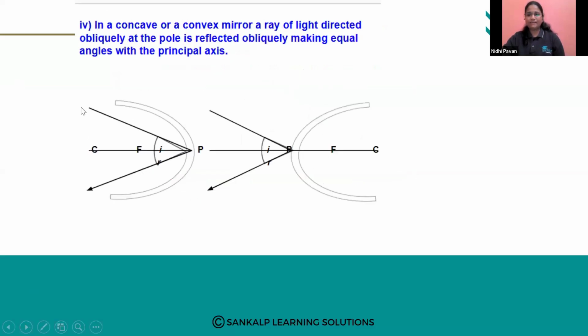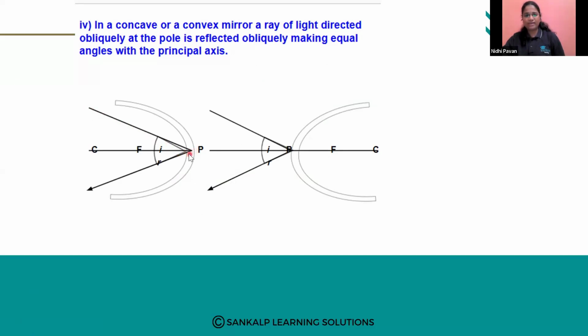Next, in a concave or a convex mirror, a ray of light directed obliquely at the pole is reflected obliquely, making equal angles with the principal axis. Obliquely means slant. See here, this is a slant ray of light directed towards the pole.